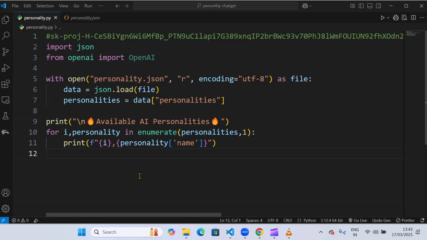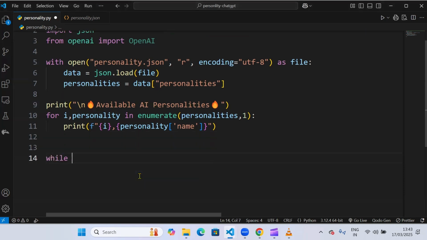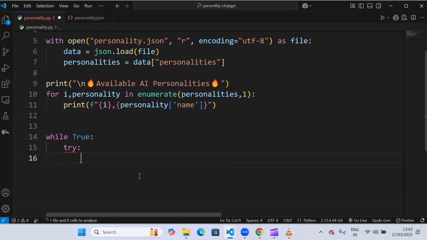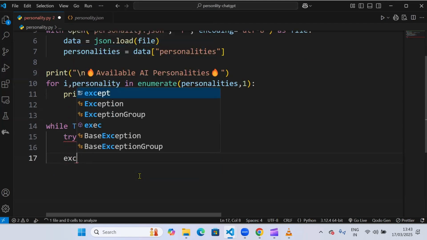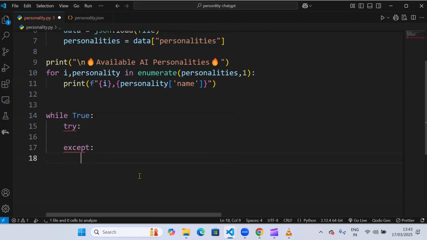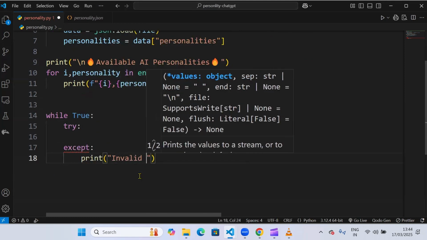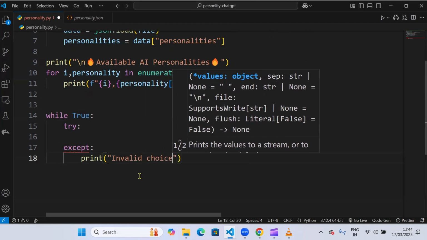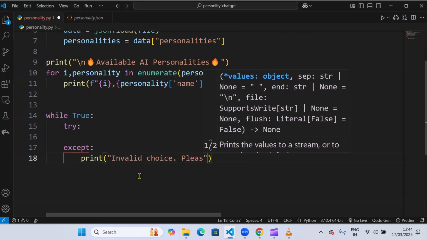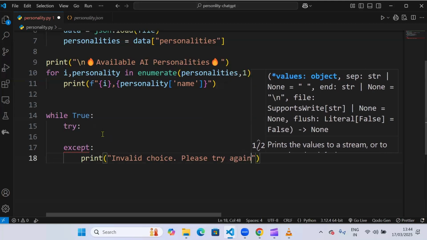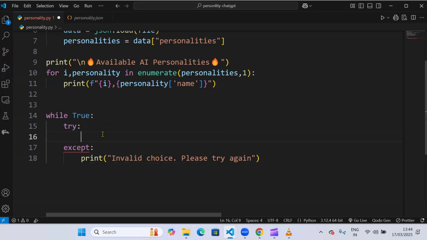Now I will let the user choose the personality. So I'll include a while loop. So while True, and I'll include a try and except block. In the except, I'll mention invalid choice if the user enters a choice which is invalid, and also mention please try again. In the try block, I will write the logic of selecting the personality.